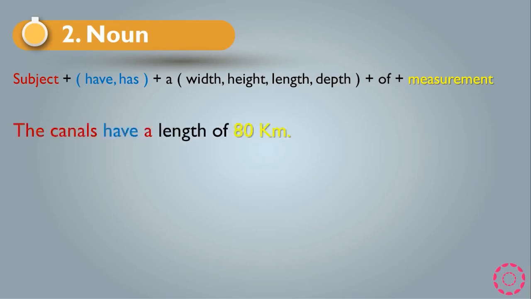Okay. Another example that we have: the canals have a length of 18 kilometers. As you see, I used have here. Why? Because the canals are plural, and with a plural noun we have to use have, and after have we have a, and length, which is the noun, and the preposition of, and the measurement, which is 18 kilometers.